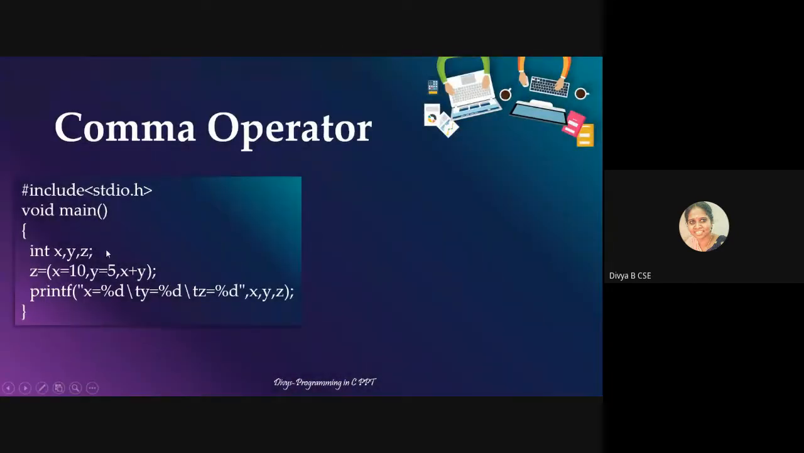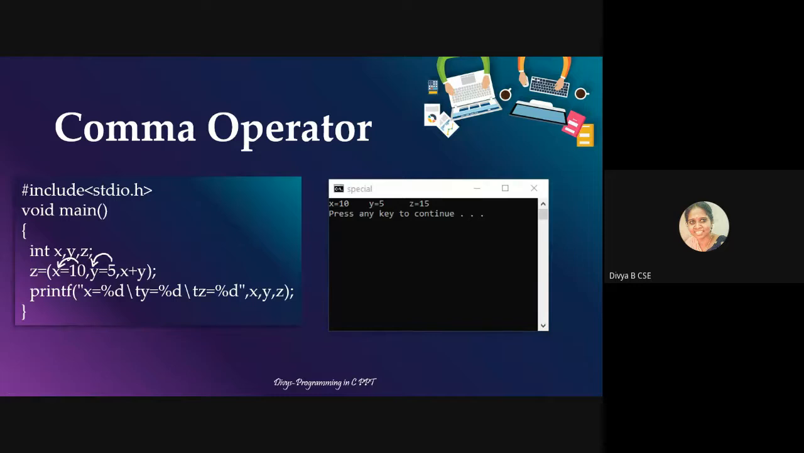Here you can see that I've declared 3 variables and written z is equal to (x is equal to 10, y is equal to 5, x plus y). What happens is that first I'll assign a value of 10 to x, then I'll give the value of 5 to y, then I'll calculate x plus y. So I'll get the value of z as 15. This is how the comma operator works in expressions.